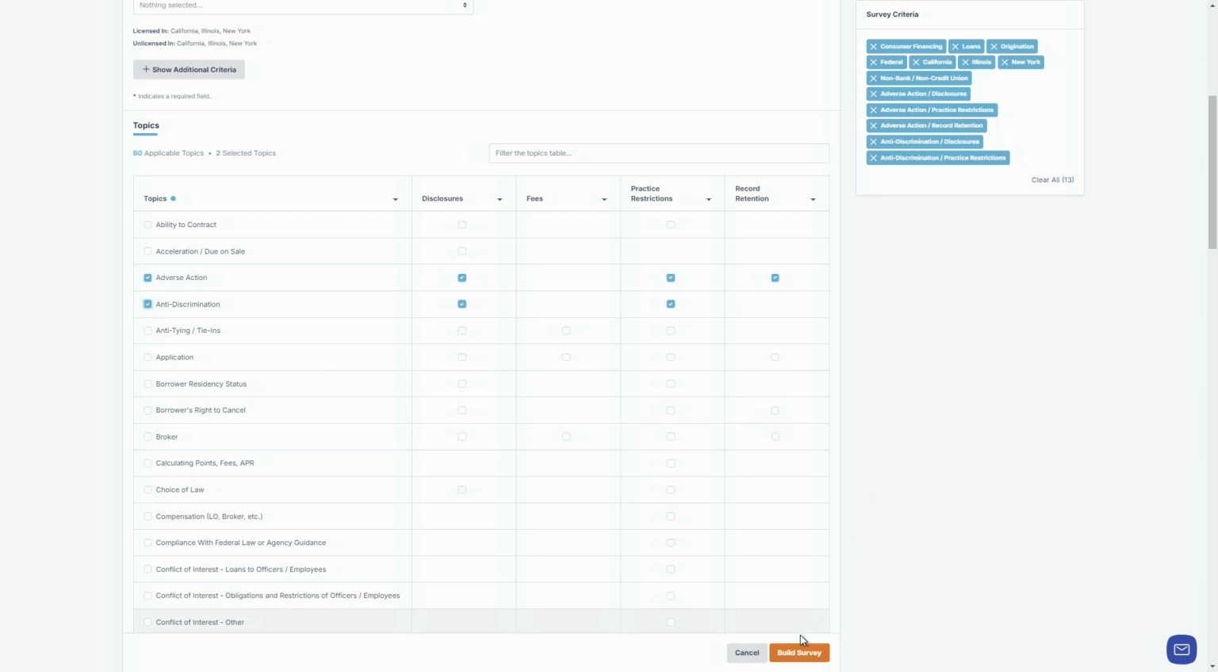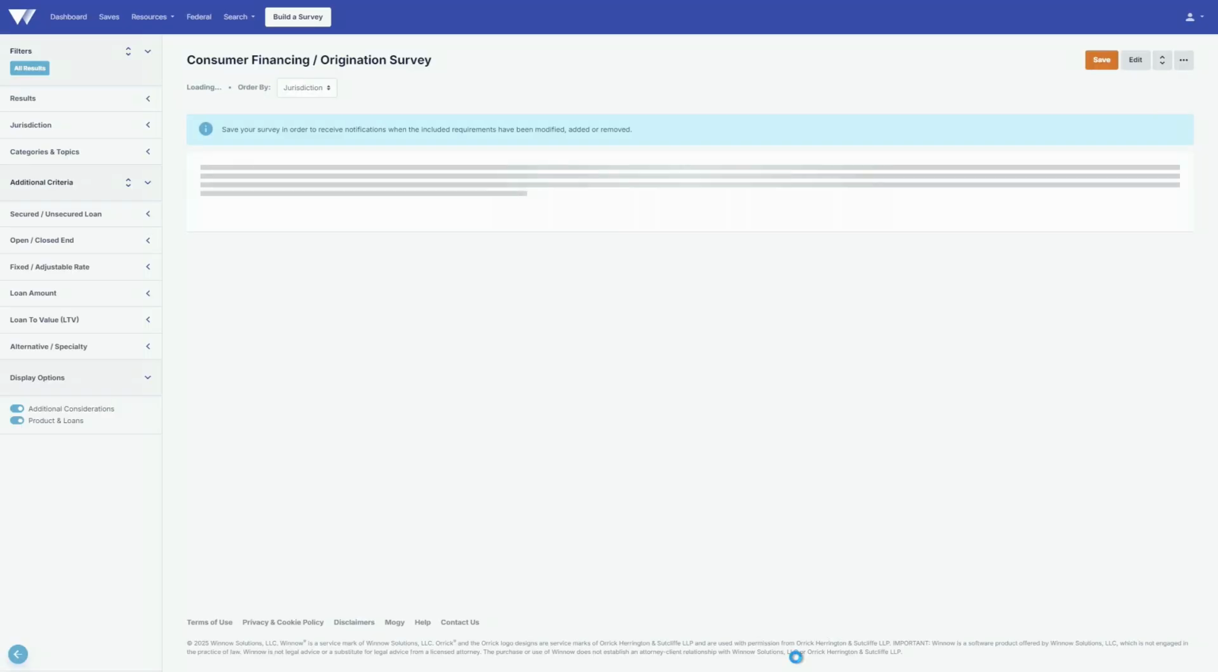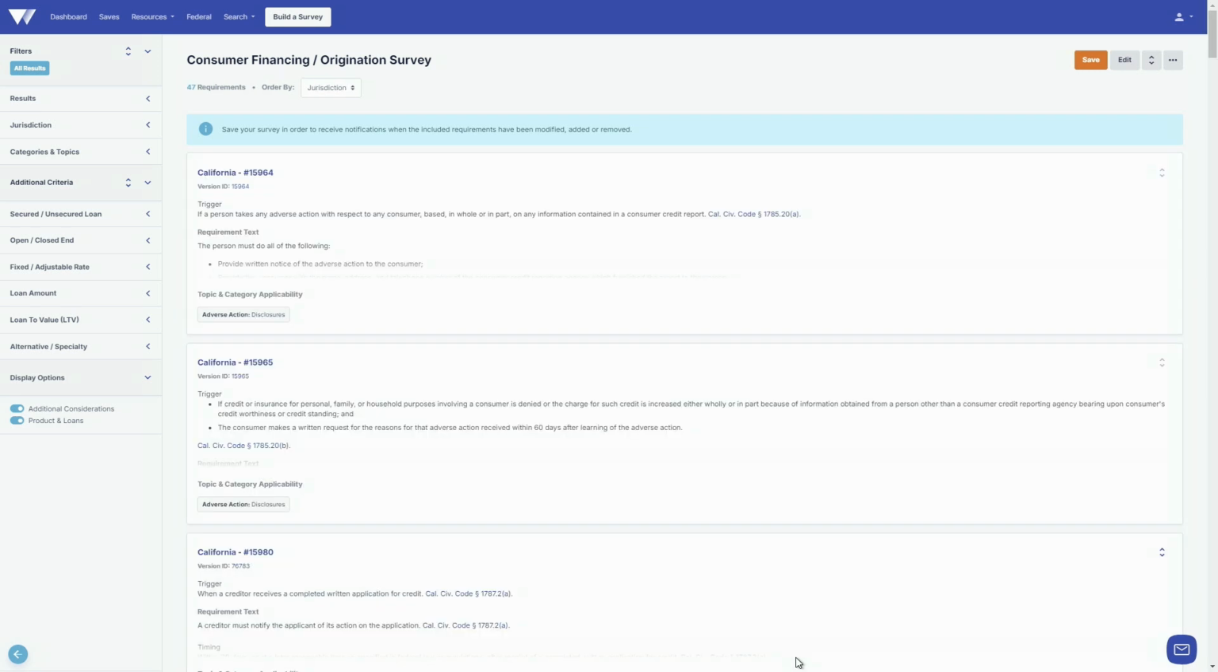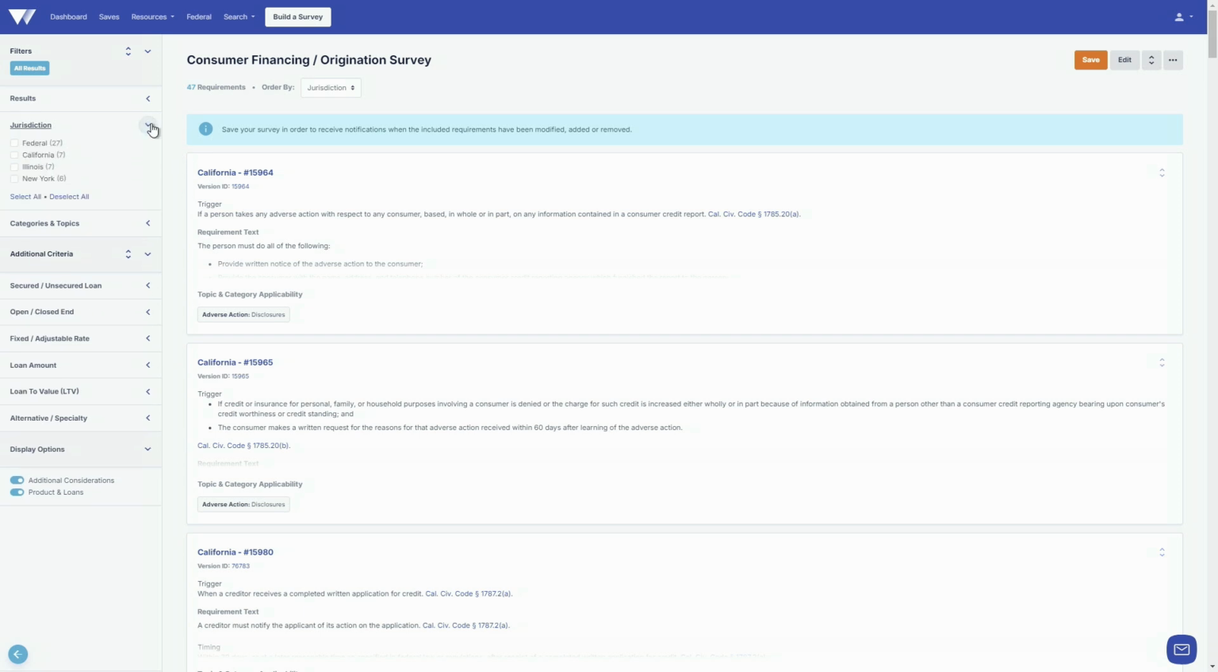And you can choose any number of topics as well as any number of categories. Each one of those categories out there is going to change depending upon what type of survey you're running. For this type of survey, we're seeing disclosures and fees and record retention requirements and practice restrictions. The practice restrictions are really everything that didn't fit in the other ones, and we just didn't come up with a super great name for it. So we call it practice restrictions.